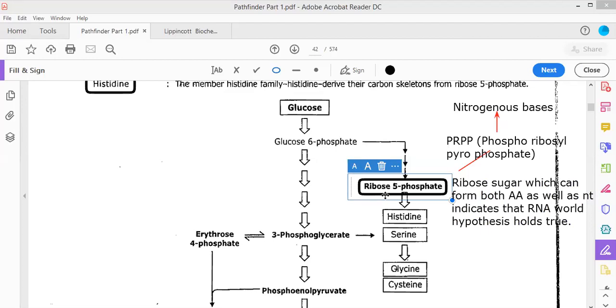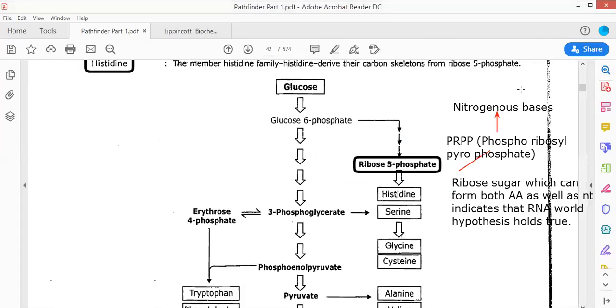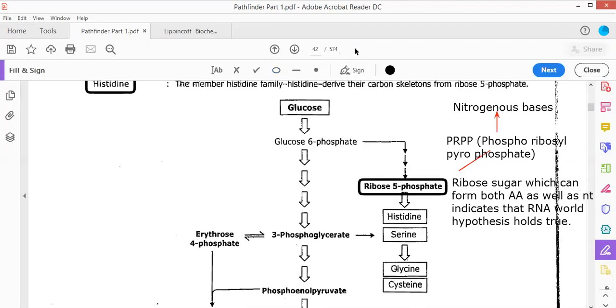So it indicates that ribose sugar prehistorically occurred before the occurrence of both proteins as well as DNA. This clearly proves that the RNA world hypothesis holds true. Is this clear to you all? Do you have any query? Do you have any question? Please ask me.